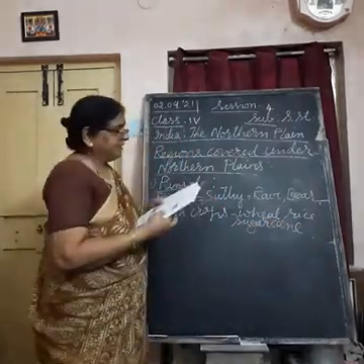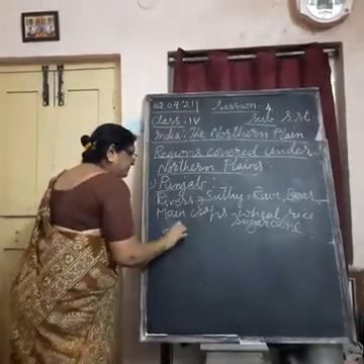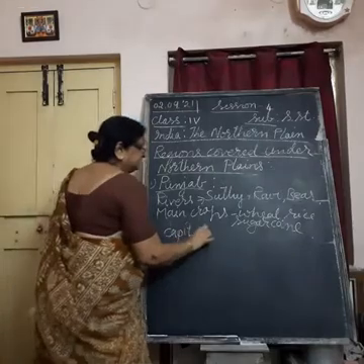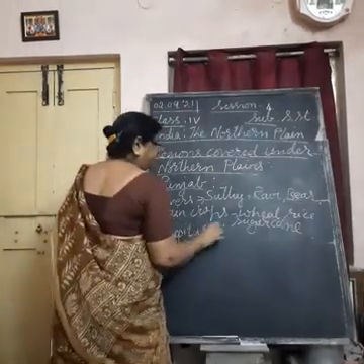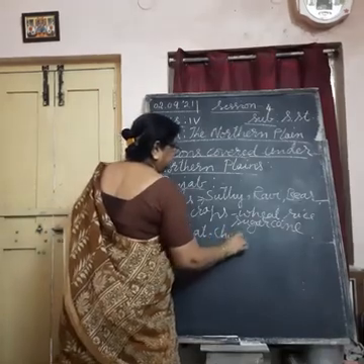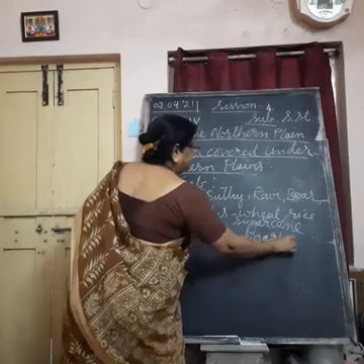Okay. Then Chhattisgarh is the capital of Punjab. Capital of Punjab is Chhattisgarh. Sorry, Chandigarh, I am sorry. Even for Haryana also, Chandigarh is the capital.